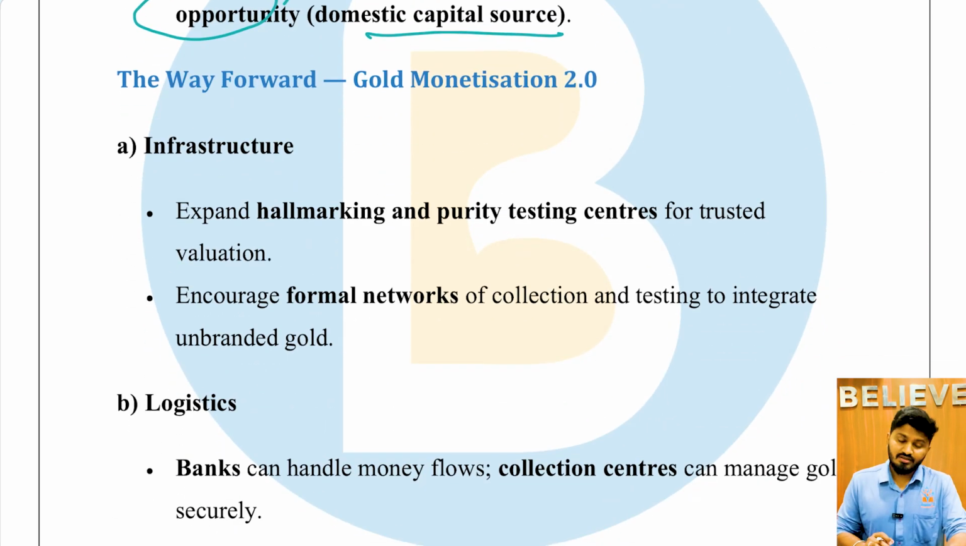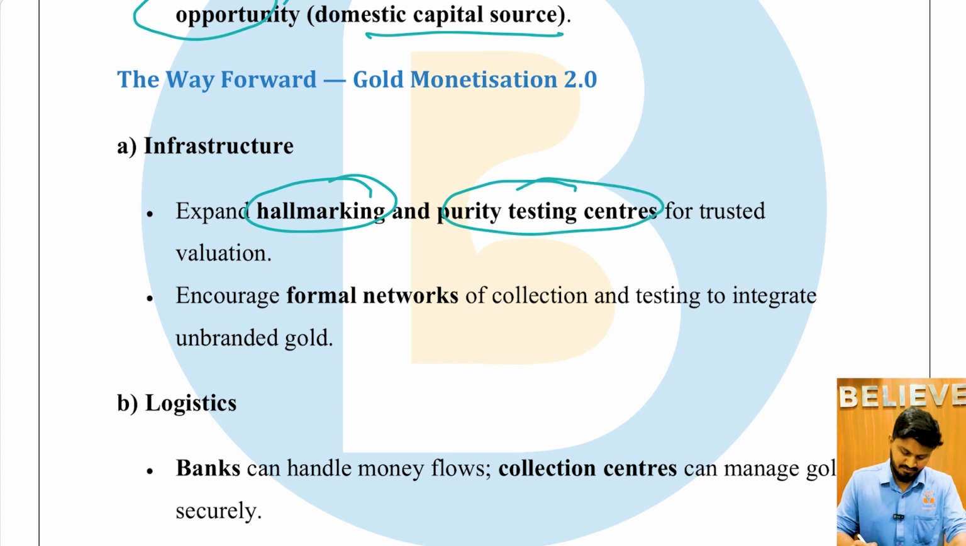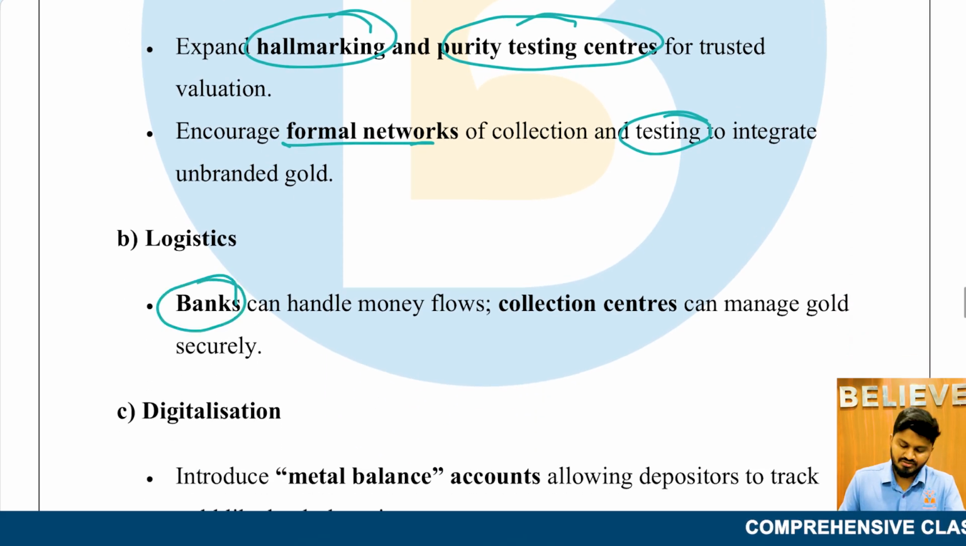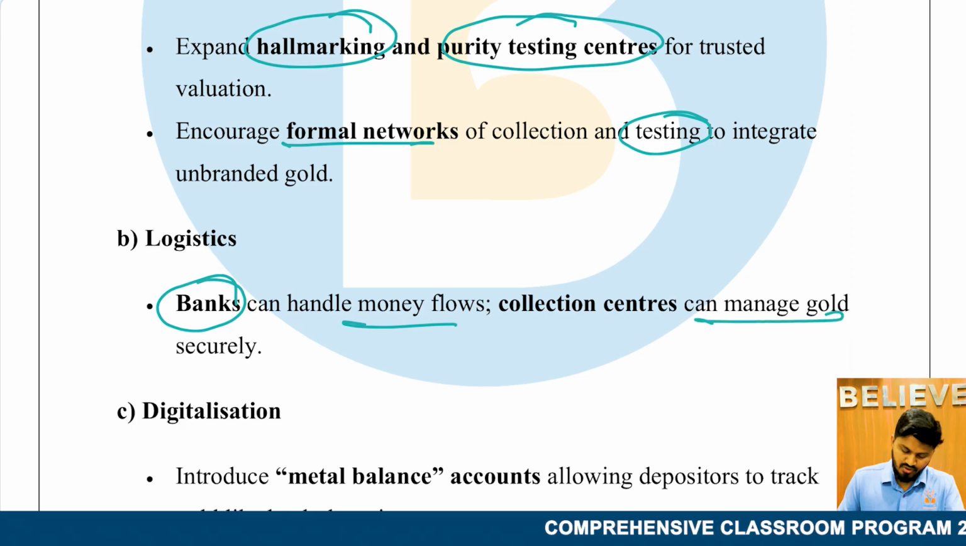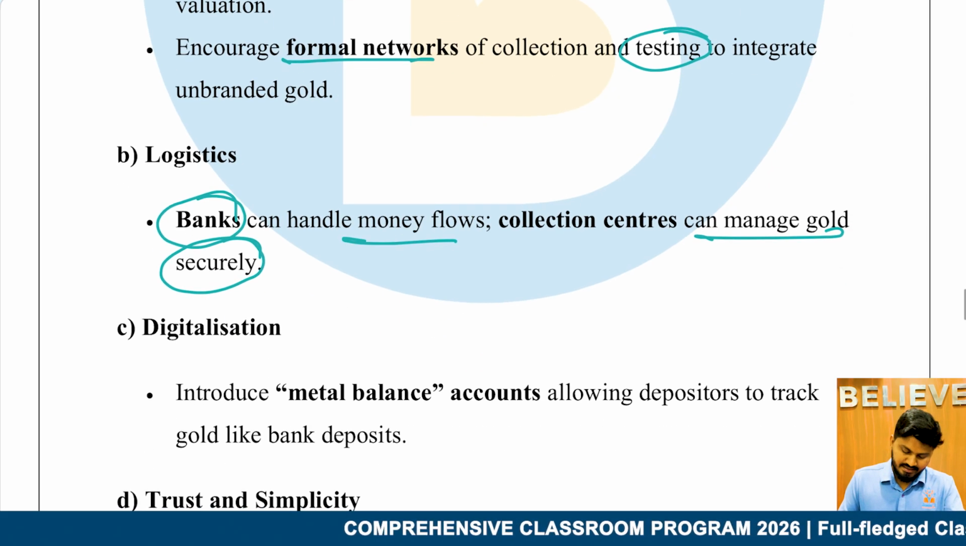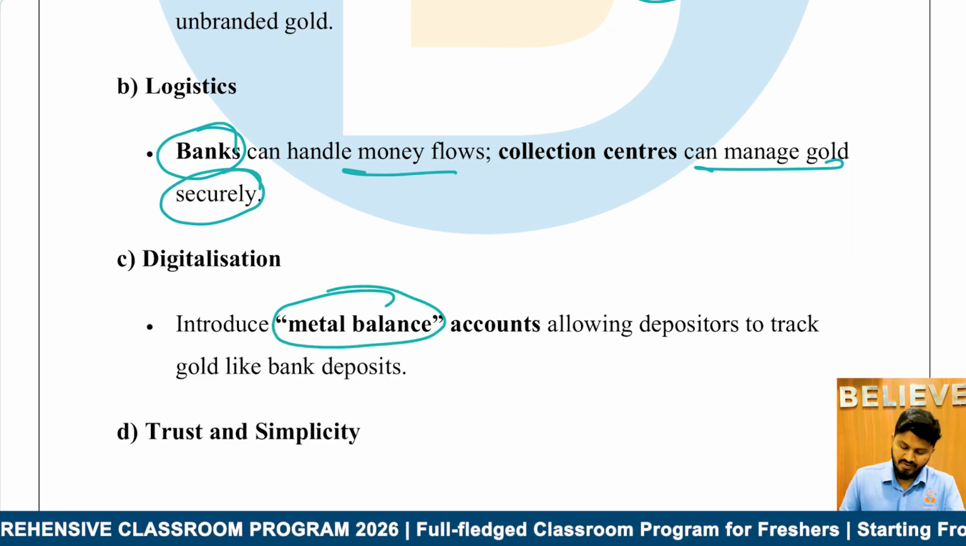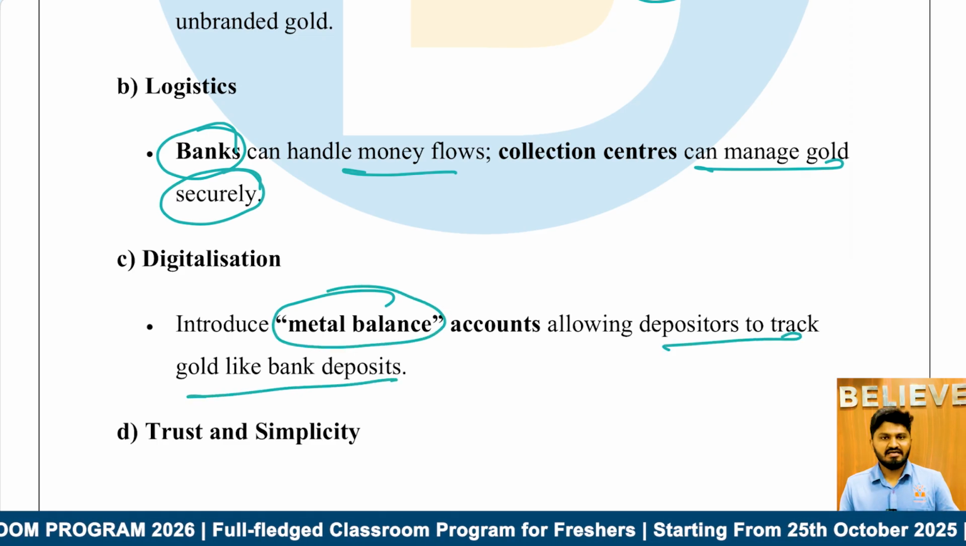So, the way forward is gold monetization 2.0. First is infrastructure, that is, expand hallmarking and purity testing centers for trusted valuation, and encourage formal networks for collection and testing to integrate unbranded gold. In logistics, banks can handle money flows, collection centers can manage gold securely, and in digitalization, introduce metal balance accounts, allowing depositors to track gold like bank deposits.